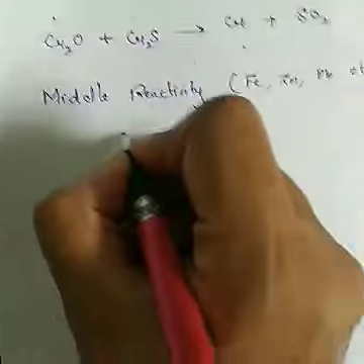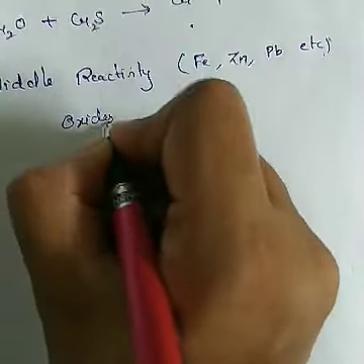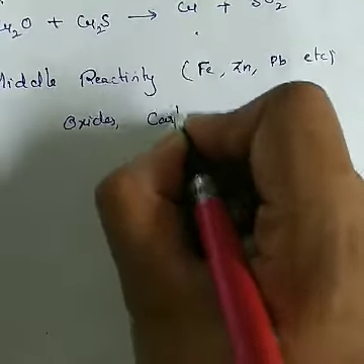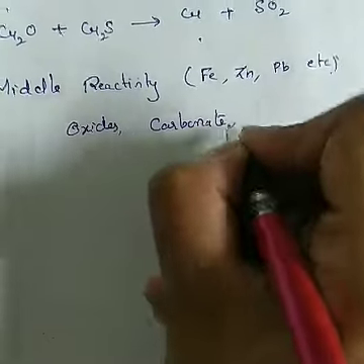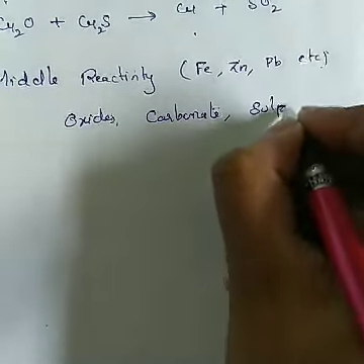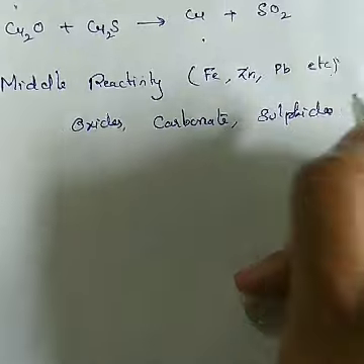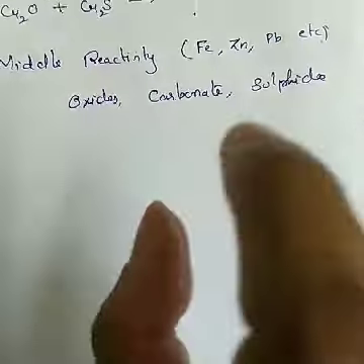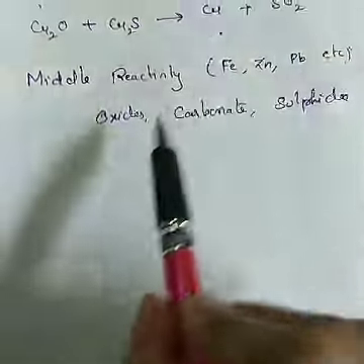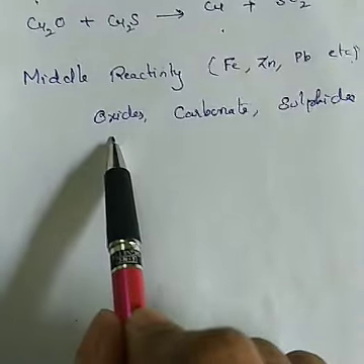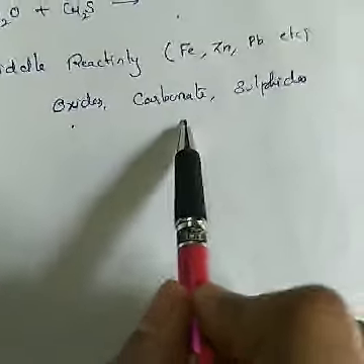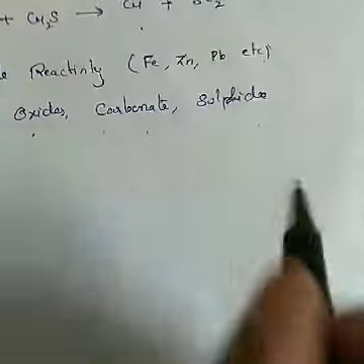The metals of the middle reactivity exist in the form of oxides, carbonates, and sulfides. This means when you take out the ore of the metals of the middle reactivity, they can come in the form of oxide ore, carbonate ore, or sulfide ore.